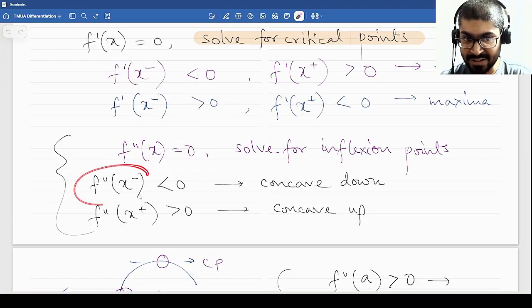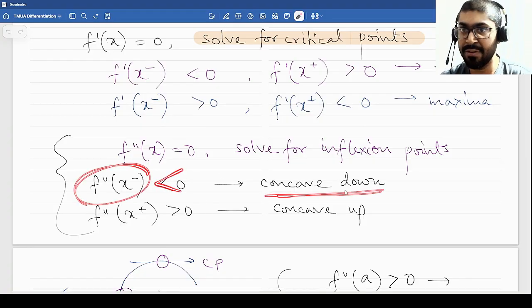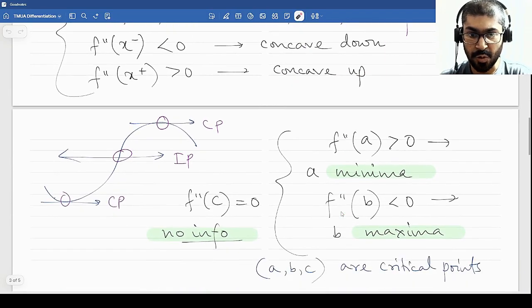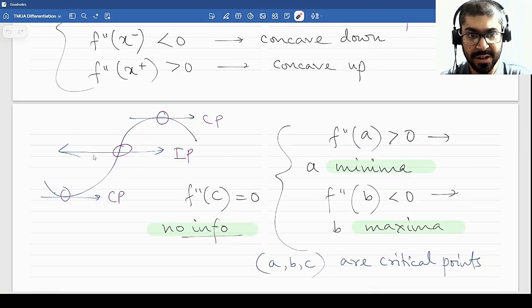So if f double dash x, the second derivative, is less than 0, then the graph is concave down. If f double dash x is greater than 0, then it is concave upwards. There is an illustration here. At this point you have a critical point because the function has its minima, then it rises up as concave up, right? Here is an inflection point. The function is still increasing, but it changes its way of increasing. It was increasing in a concave up manner, now it is increasing in a concave down manner.